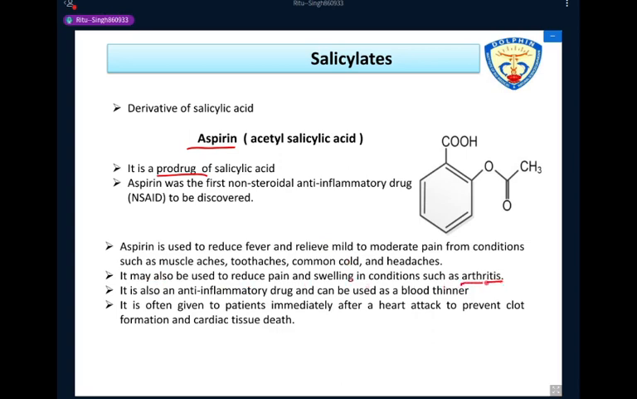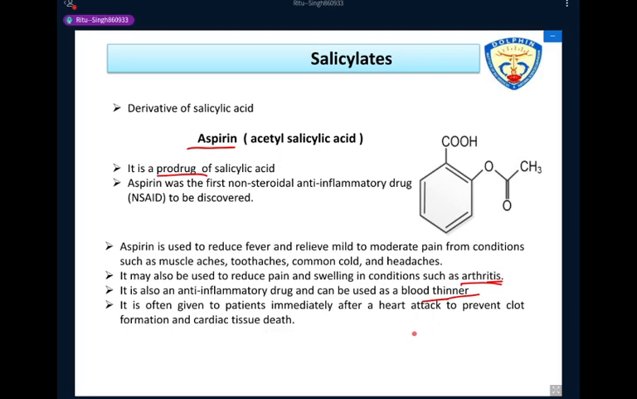So in arthritis condition, it reduces pain as well as swelling. It is also an anti-inflammatory drug and can be used as a blood thinner. So aspirin is also used as a blood diluter. It is often given to patients immediately after a heart attack to prevent clot formation and cardiac tissue death.